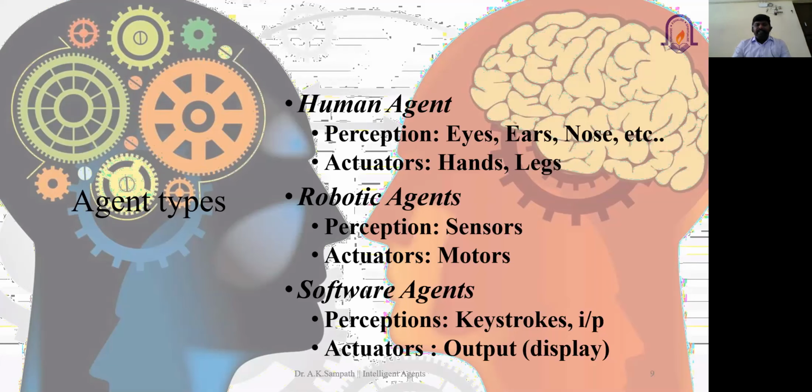And when you talk about software agents, it is a program. The units which interact with the external environment are the input units, might be the keyboard, mouse, or joystick. Actuators will be your output, might be your monitors, complete screen, or printer, all these things. There are also different processing elements, such as the CPU, the RAM, and the graphics card.